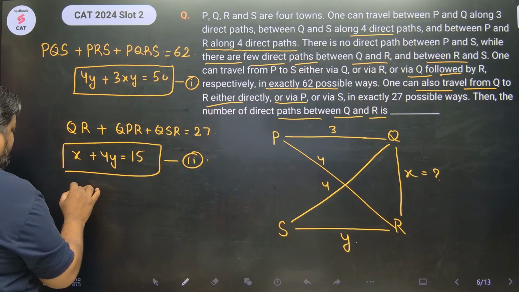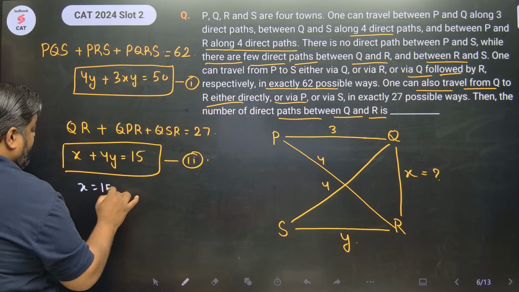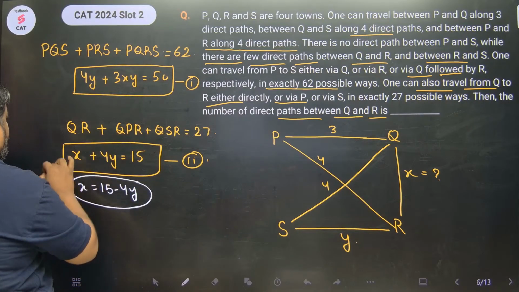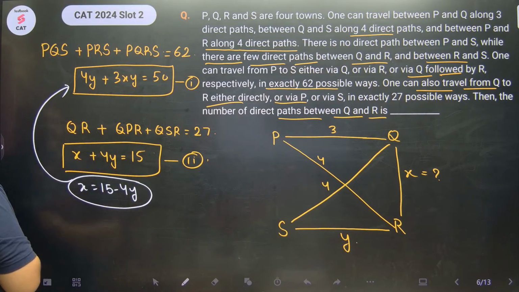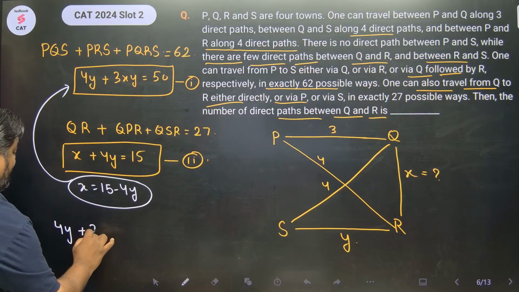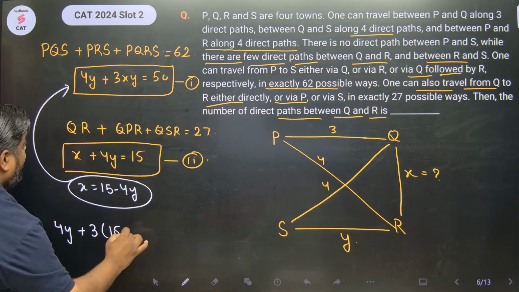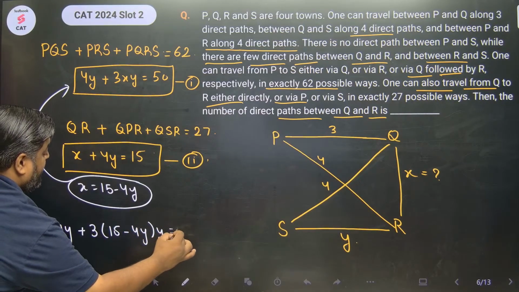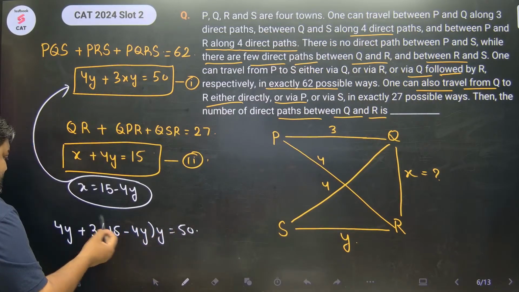From here I can say X is equal to 15 minus 4Y, and I'll put this 15 minus 4Y over here. So we will have 4Y plus 3 into 15 minus 4Y into Y equals 50.